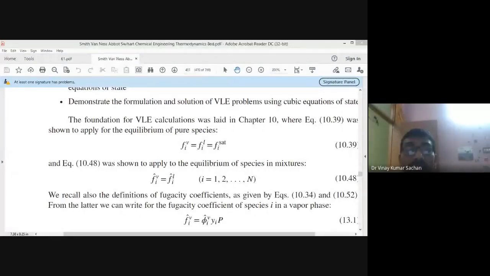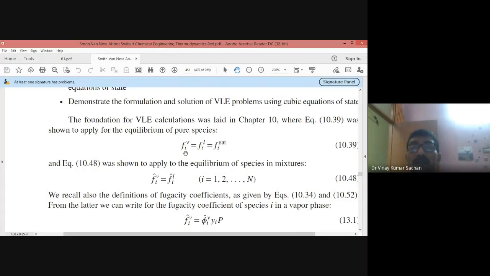I'm sorry. What I was discussing just now is vapor liquid equilibrium. Vapor liquid equilibrium means a liquid is in equilibrium with its vapor, and the liquid is composed of many components, and the vapor is also composed of many components. Already this criterion has been shown to you: two phases will be in equilibrium when the fugacities are equal. Gibbs energies are equal in the case of a pure component, but here there are a number of components, so the fugacity of each component in all phases will be equal. That has been shown to you right now on this screen.